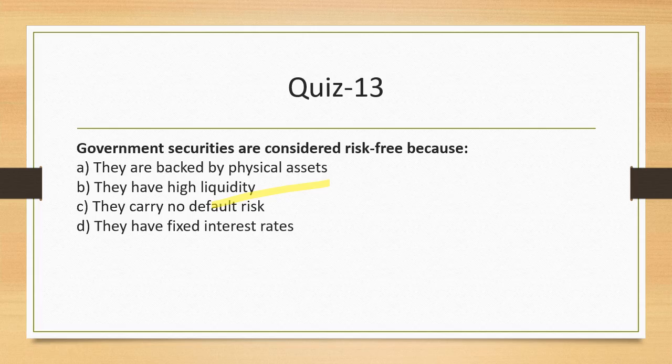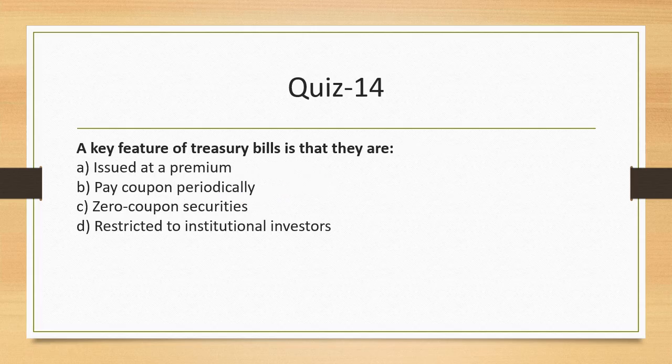Just a reminder, you are understanding your concept of fixed income securities by attempting these questions. A key feature of treasury bills is that they are issued at premium. They pay coupon periodically. They are zero coupon securities restricted to institutional investors. Well, the answer is C, zero coupon securities.